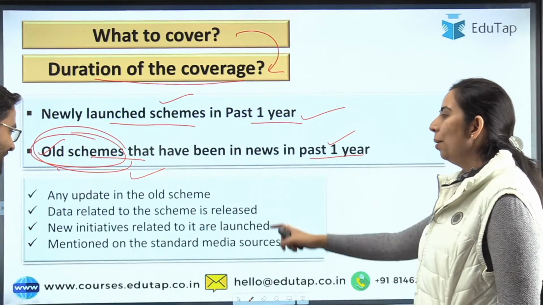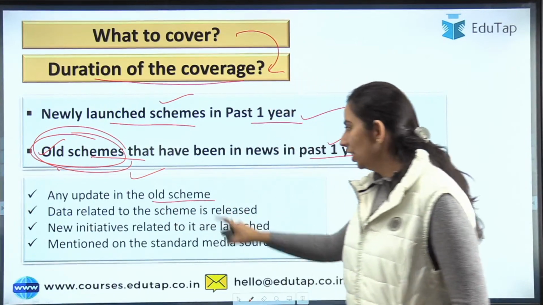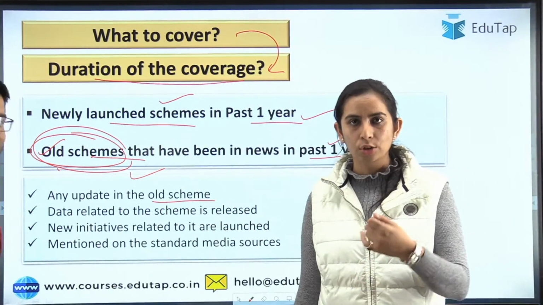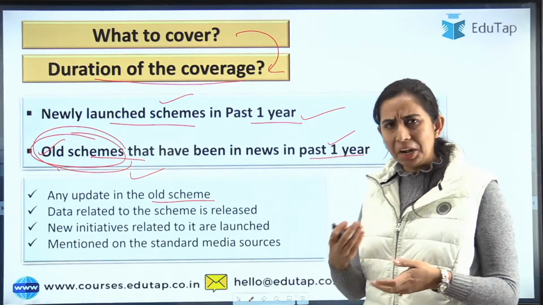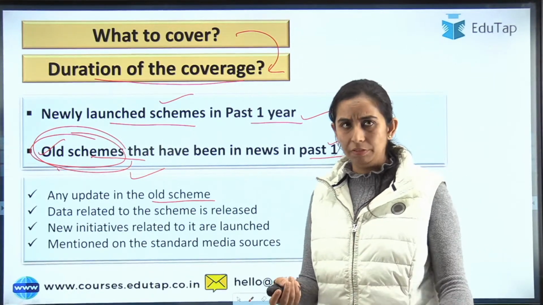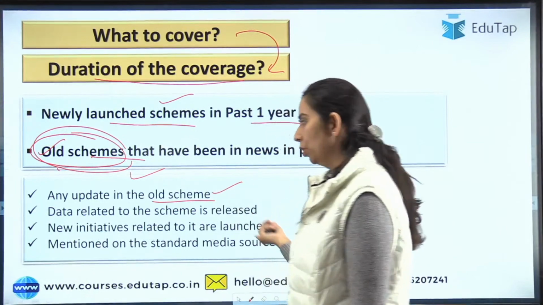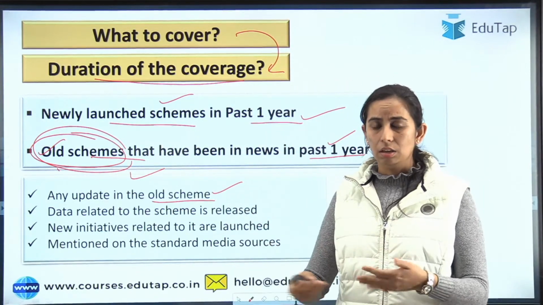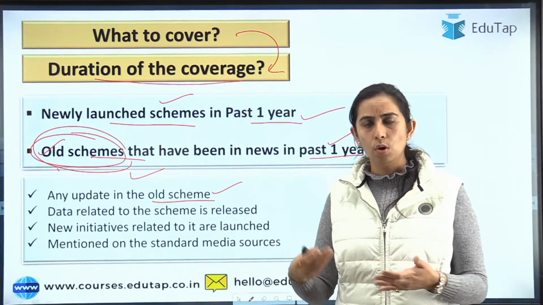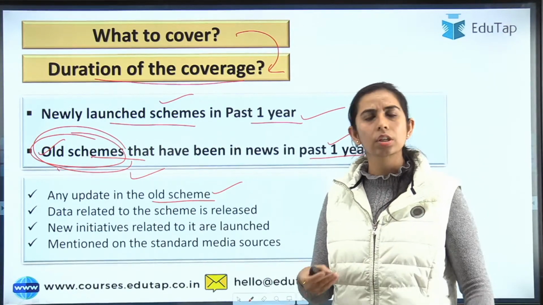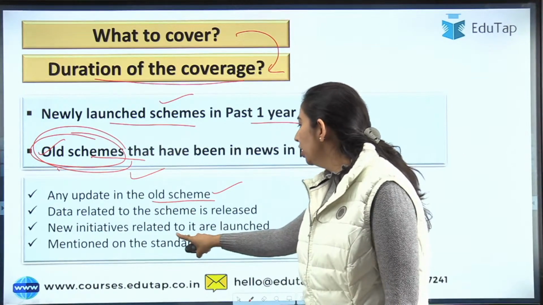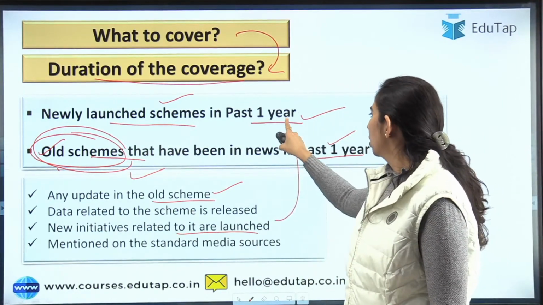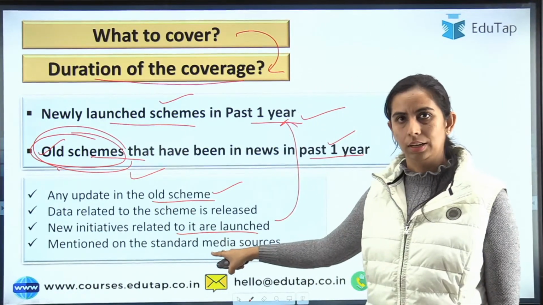So guys, any update in any old scheme, okay, if a new feature has been launched, if old features of the scheme have been changed, if some amendment has been made in the target or beneficiary, then that is going to help you. If data are there, right? Usually there are surveys or data related to the target and beneficiaries, all relevant from the old scheme. Guys, then new initiatives, of course, will also be a part of this. You cannot miss this, right?